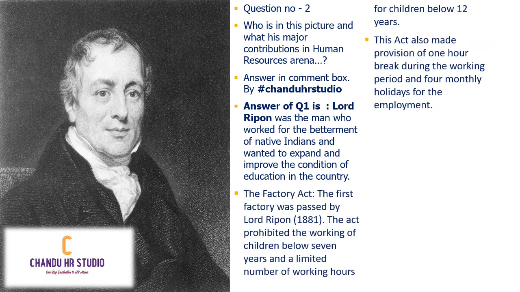So in the earlier video, I asked one question. The answer is Lord Ripon. He was the man who worked for the betterment of native Indians and wanted to expand and improve the conditions of education in the country. He is the first person who passed the First Factories Act of India in 1881. The act prohibited working children below 7 years and limited working hours for children below 12 years. This act also made provision for a 1 hour break during the working period and 4 monthly holidays for the